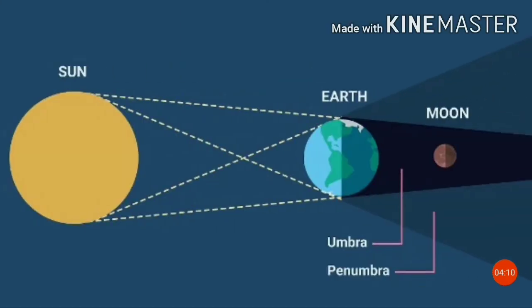What is a lunar eclipse? Similar to the solar eclipse, when the shadow of the earth falls on the moon, it is a lunar eclipse, as we cannot see the moon. Don't be confused between the new moon night and lunar eclipse. There are two forms of shadows. One is umbra and the second is penumbra. Penumbra is a lighter shadow and umbra is a darker shadow.